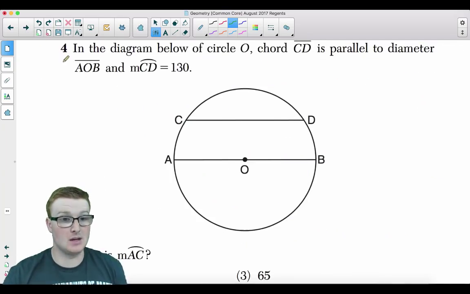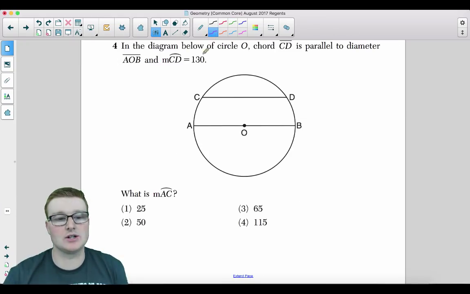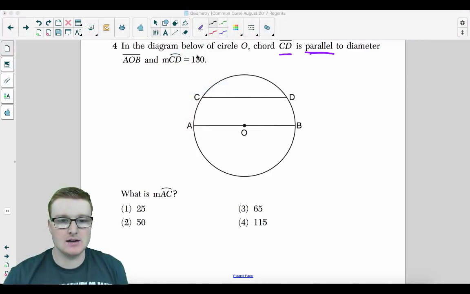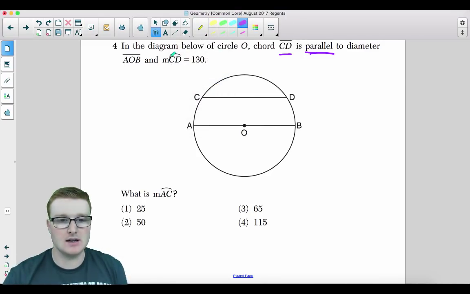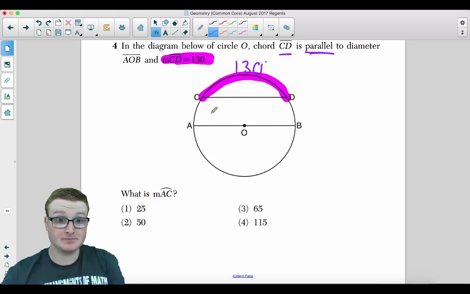Moving on. Number 4. This one was certainly an easier question, thank goodness. In the diagram below of circle O, chord CD is parallel to diameter AOB, and the measure of arc CD is 130 degrees. I'm going to label that right now, 130 degrees. Now, what you need to know is this.